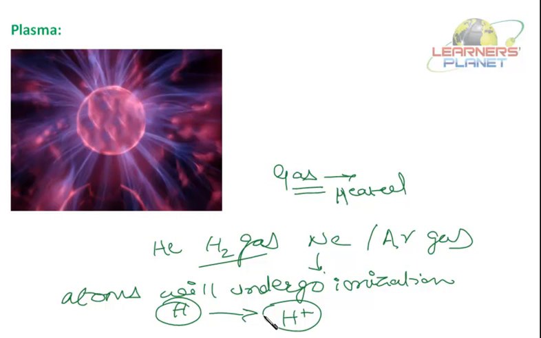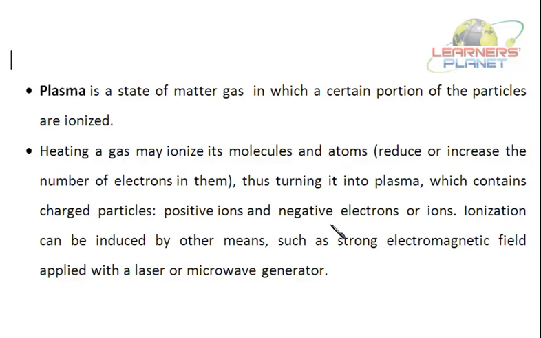Now these gases can also be ionized by passing electric current, electromagnetic current, or by microwaves. Fine? And the gases in the ionized state exist in the stars and in the sun also because of the high temperature. Plasma is a state of matter in which a certain portion of particles are ionized. That is, the atoms exist in the form of ions. The atoms get ionized.